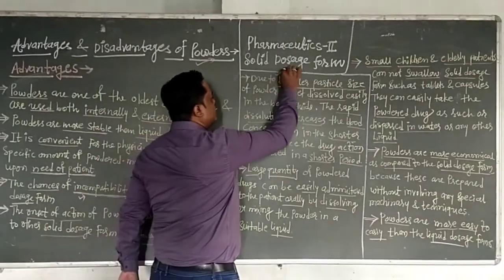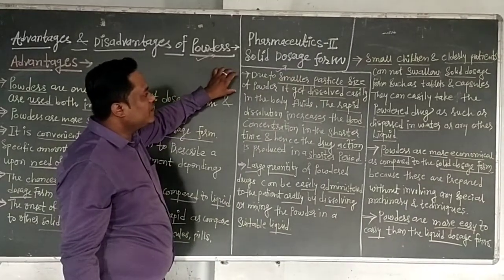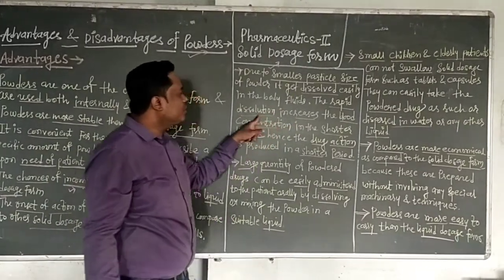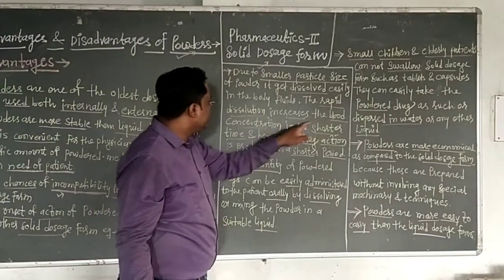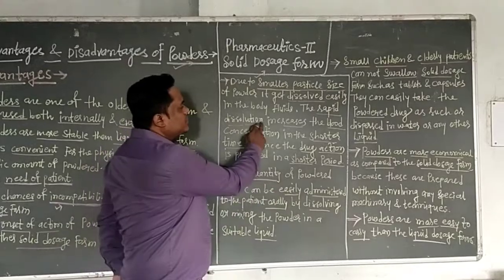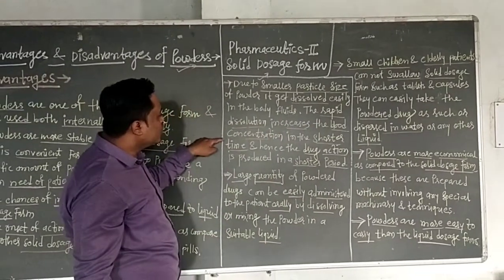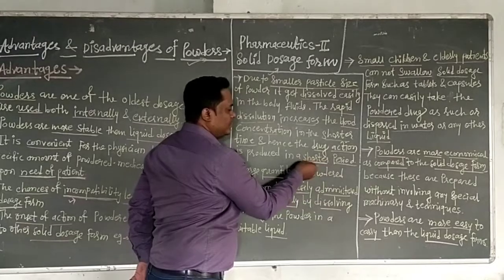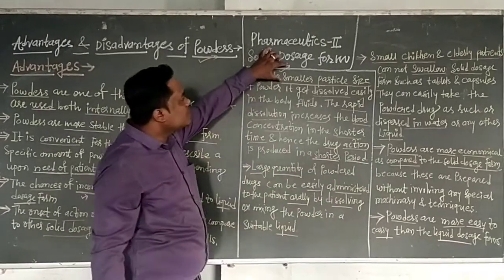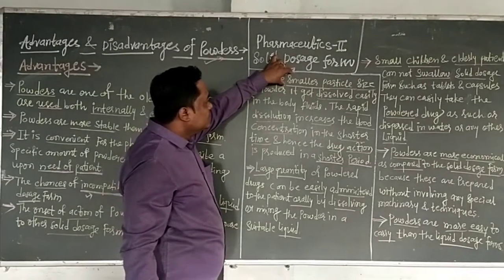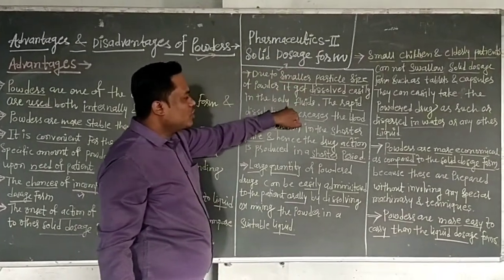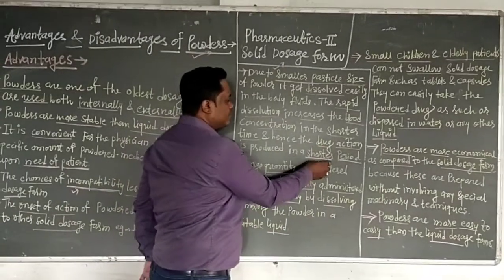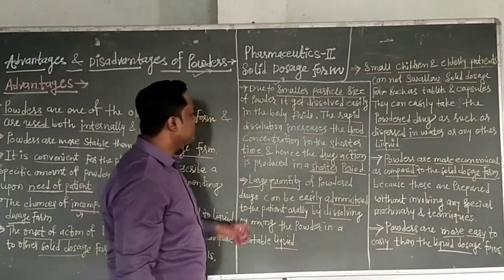Because of this, the rate of dissolution increases, and the blood concentration rises in a shorter time, and hence the drug action is produced in a shorter period.